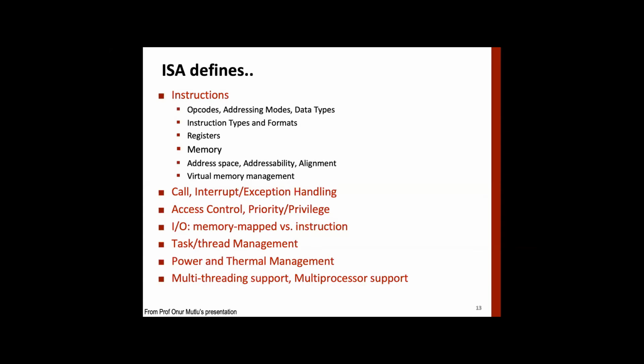Now if you are bringing data from memory, then the memory address has to be calculated. Then there's a different kind of addressing mode. A large number of addressing modes have been defined, and we'll study them in detail when we study RISC architecture. There are also various instruction types and their formats, which we'll look at as well.